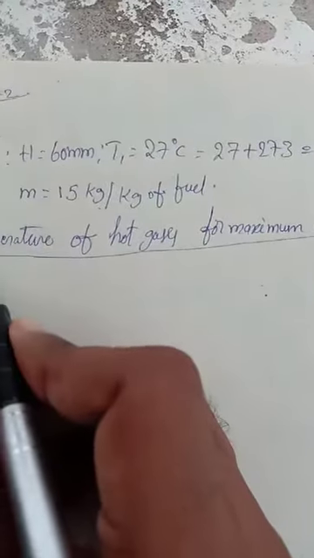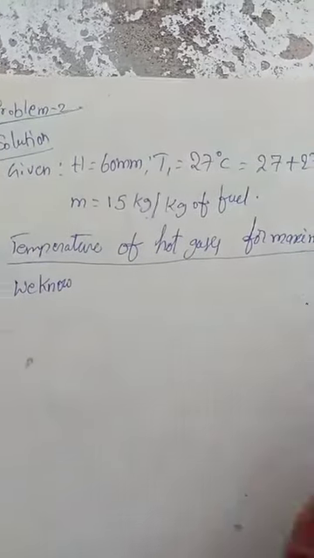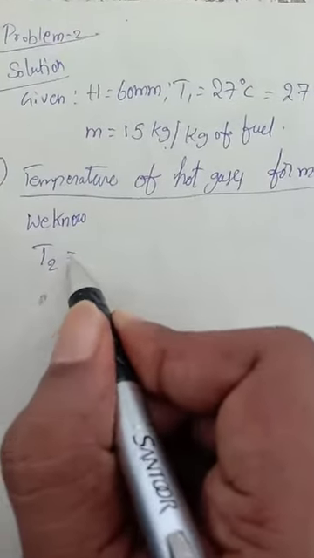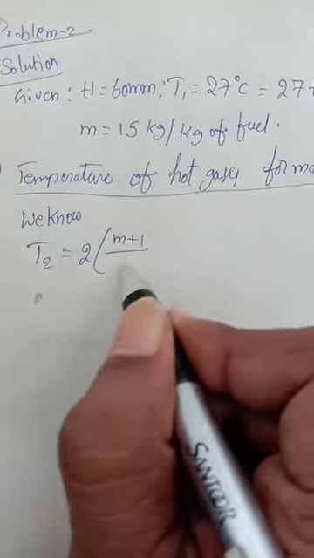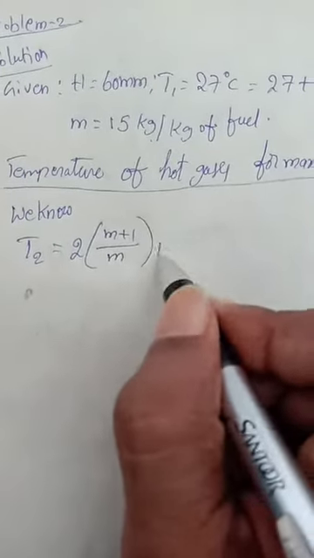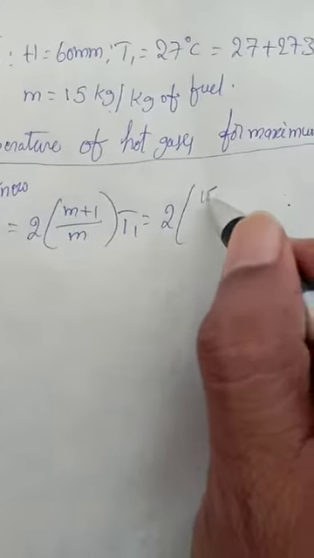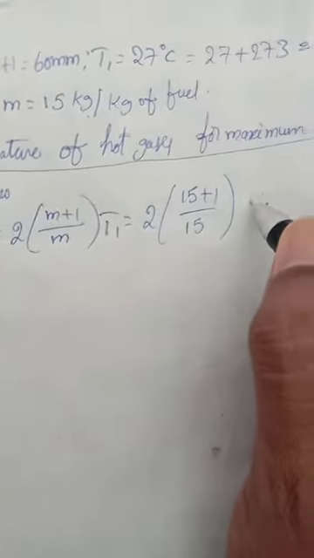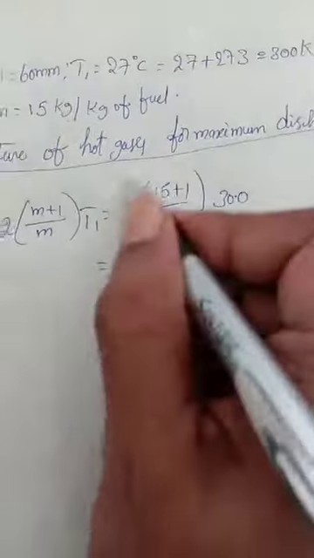Okay, so we know the temperature of hot gases for maximum discharge is called T2. Now T2 is equal to 2 into m plus 1 by m into T1. Now substitute all values in here, 300. Then calculate this.